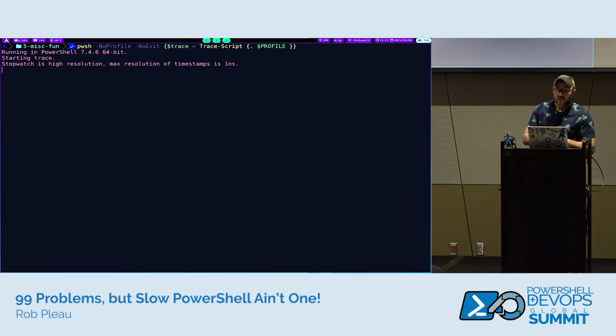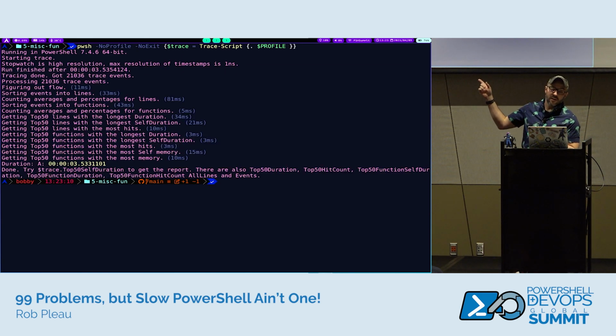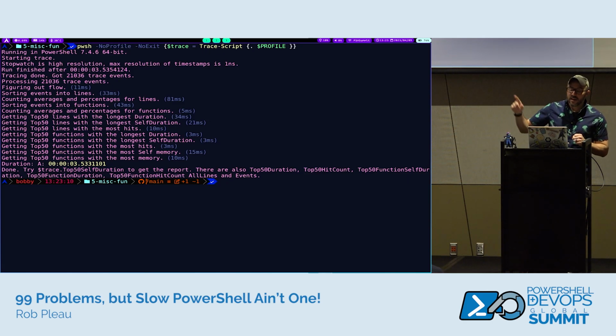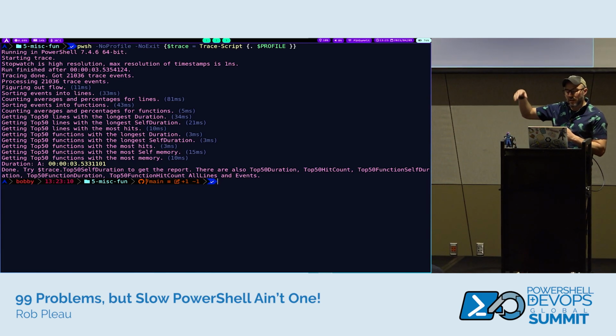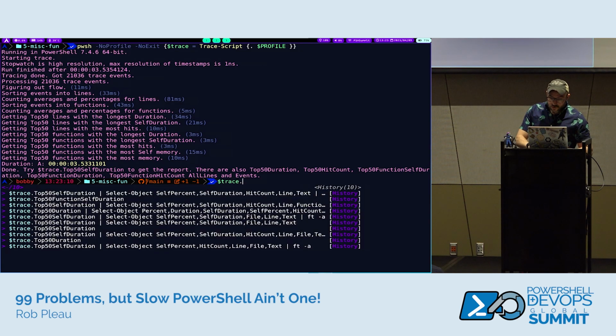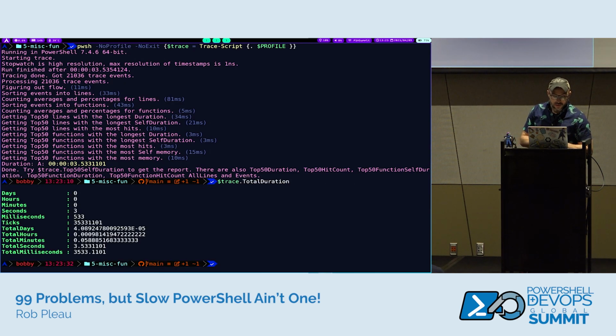So you can see here what I'm doing is I'm calling a new PowerShell session without a profile. I'm telling PowerShell not to exit, and then the command I'm feeding it is a trace script to execute my profile and load it. This way I'm not loading my profile and then rerunning my profile. This is as fresh as it gets. And on conference Wi-Fi here, what it took us, let me look at the trace, about 3 seconds?